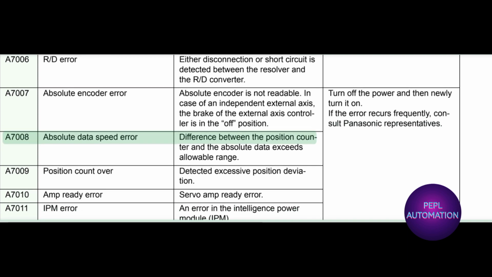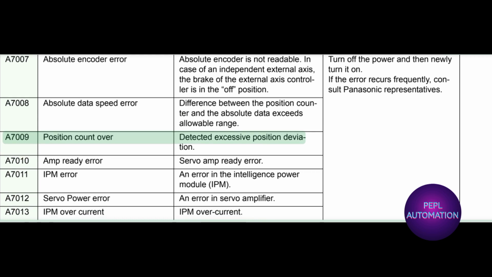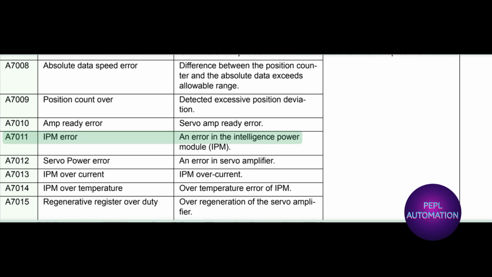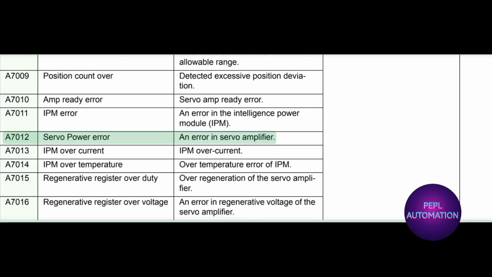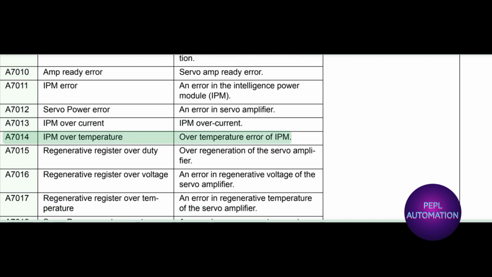A7008 absolute data speed error. Difference between the position counter and the absolute data exceeds allowable range. A7009 position count over. Detected excessive position deviation. A7010 amp ready error. Servo amp ready error. A7011 IPM error. An error in the intelligent power module, IPM. A7012 servo power error. An error in servo amplifier. A7013 IPM over current. A7014 IPM over temperature. Error of IPM.